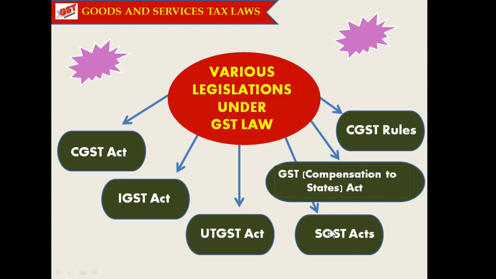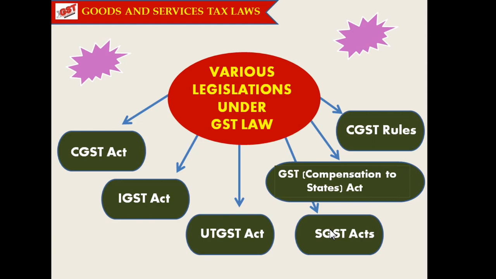And there is another legislation called the State GST Acts. Insofar as State GST Acts are concerned, each state has its own enactment of GST laws. For example, Tamil Nadu enacted the Tamil Nadu GST Act, Punjab enacted the Punjab GST Act, Maharashtra enacted the Maharashtra GST Act.